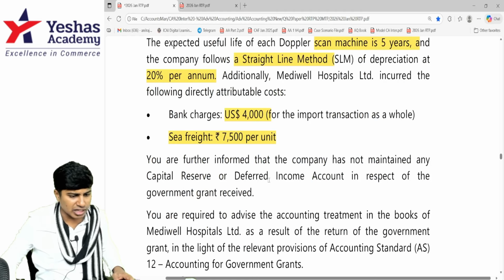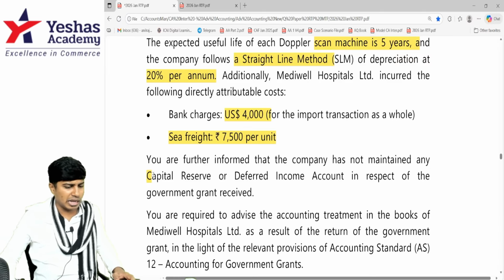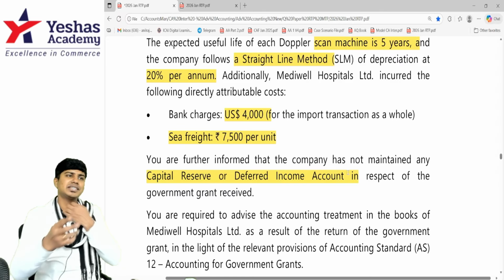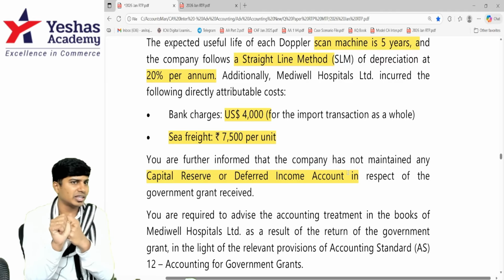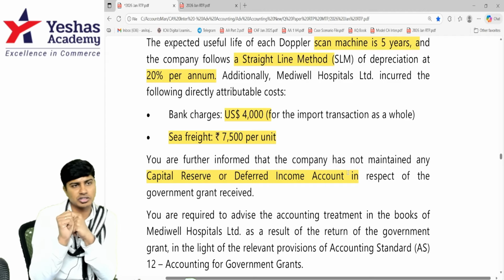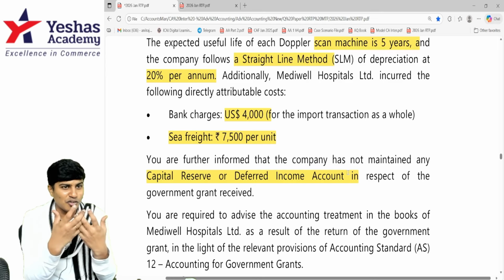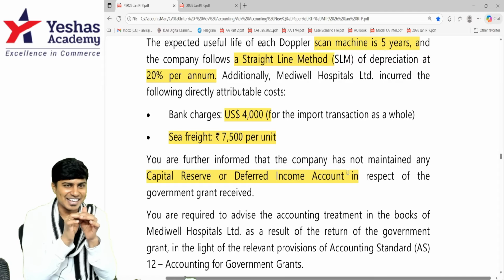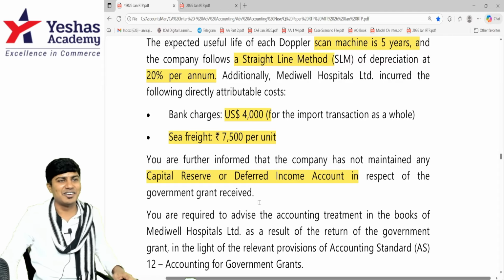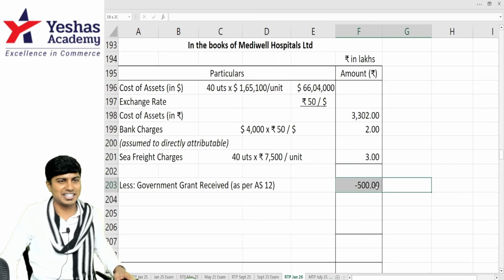Then anything else? You are further informed that the company has not maintained a capital reserve or deferred income account. Basically, they have two options whenever they receive a government grant. One, the capital reduction approach, where the entire grant amount is reduced from the cost of the asset. Second, the grant can be recorded in DGG, deferred government grant. There is no looking back once you account for the capital reduction approach and deduct the entire government grant from the cost of the asset. Because they are not maintaining deferred government grant, we will reduce the entire grant of 500 lakh from the cost of the asset here.